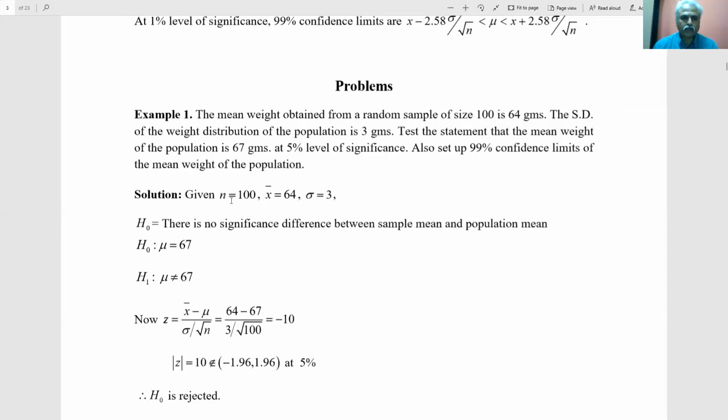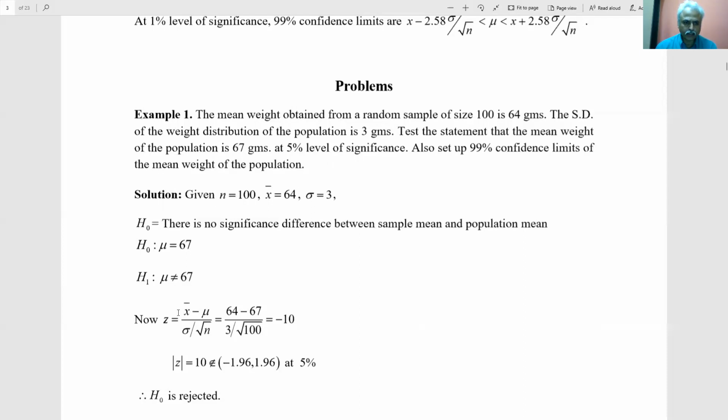Now, first write down the sample size n = 100. Then 64 is the average weight of these 100 samples, and the standard deviation is 3. Mu is the population average; the whole company has 67 as the average.